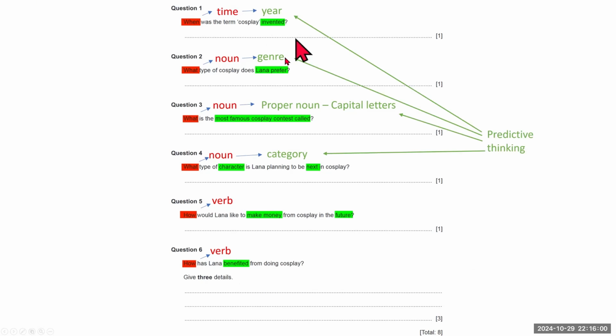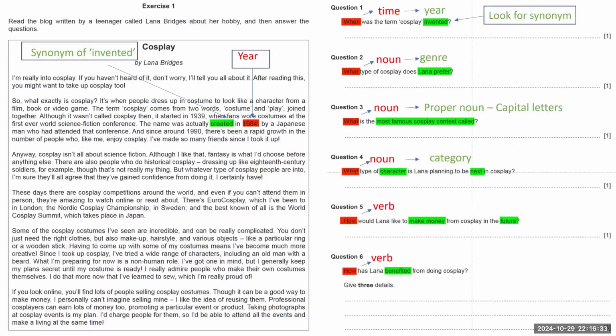Now, these words in green, year, genre, capital letters, category, this is what I call predictive thinking. So we are predicting what we are looking for so that when we are looking for these things, it becomes a lot easier, faster, and also more accurate. So let's try the questions.